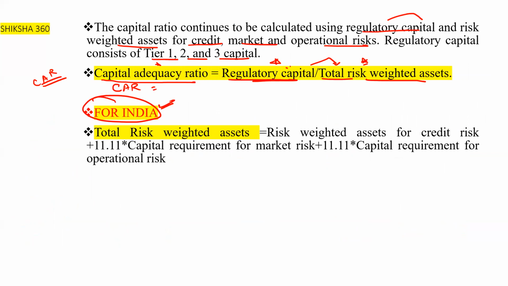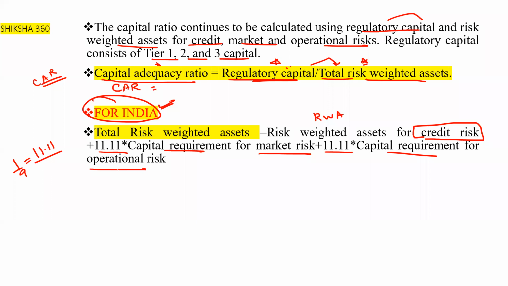According to that, the total risk weighted assets is equal to the risk weighted assets for credit risk, plus 1 by 9, which comes out to 11.11%, into the capital requirement for market risk, plus 11.11% into the capital requirement for operational risk. Where they have given risk weighted assets, you have to directly write it.